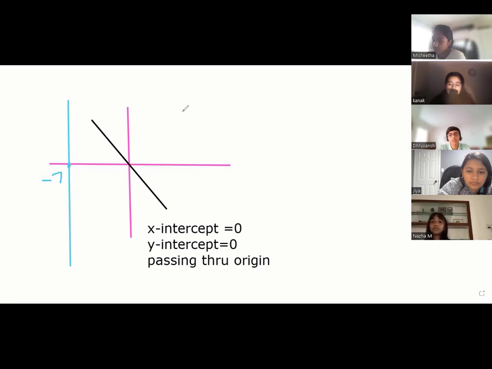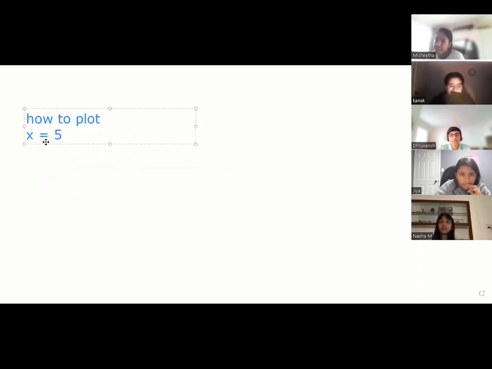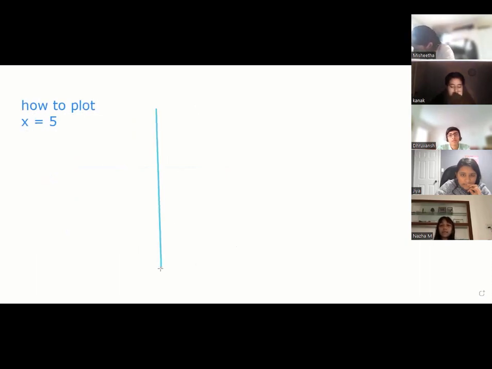So the question comes now. Very interesting. A lot of people don't know how to plot x equal to 5. How to plot x equal to 5? Very simple.